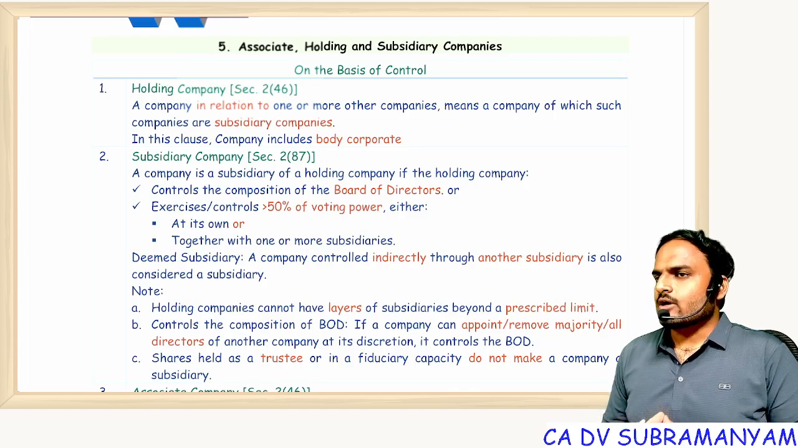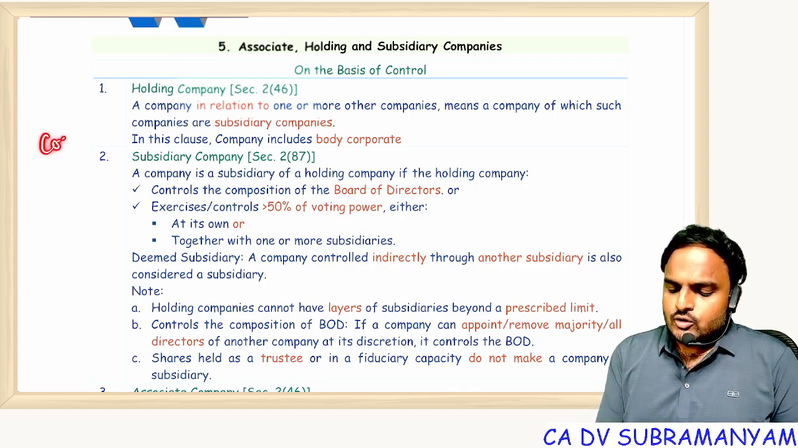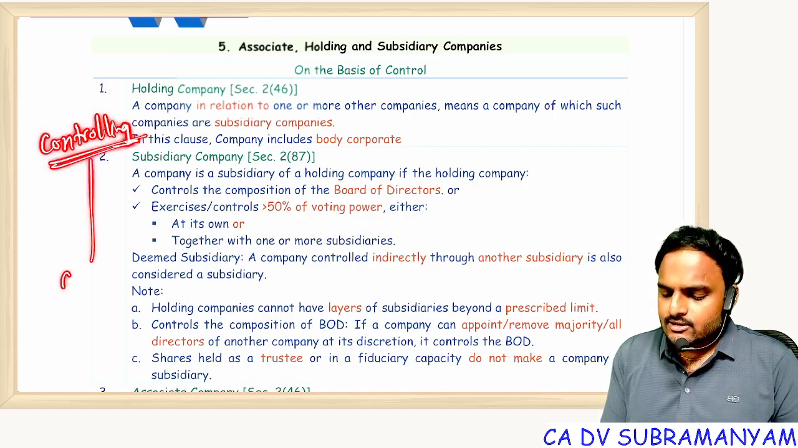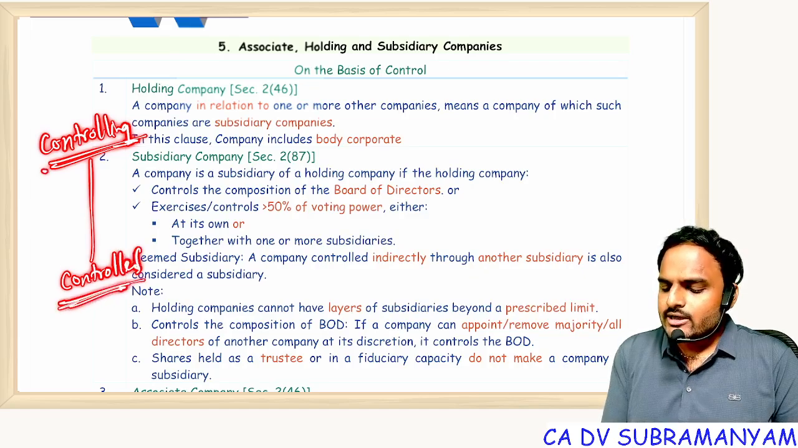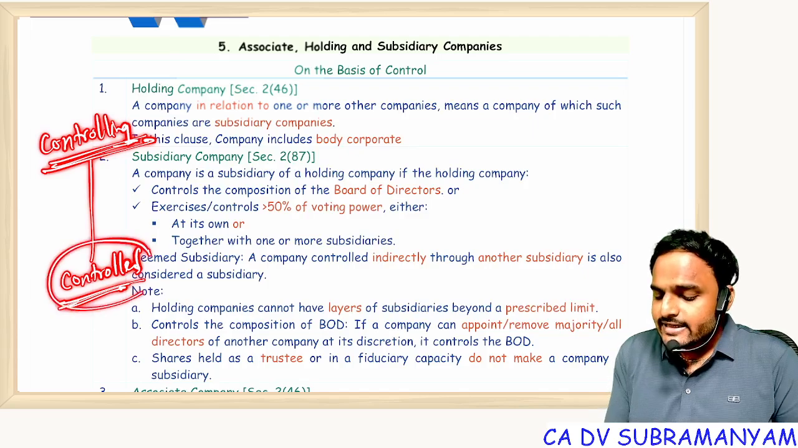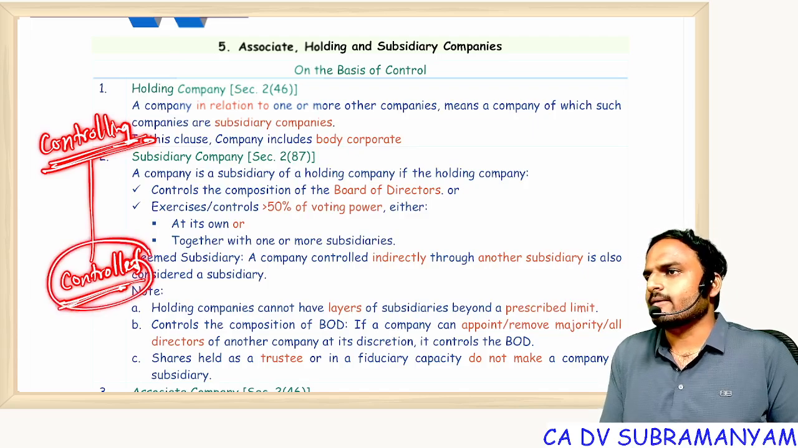Generally, on the basis of control, we have two companies. One is the controlling company, and the other one is the controlled company. One which can control, we call it controlling. One which is getting controlled, we call it the controlled company.